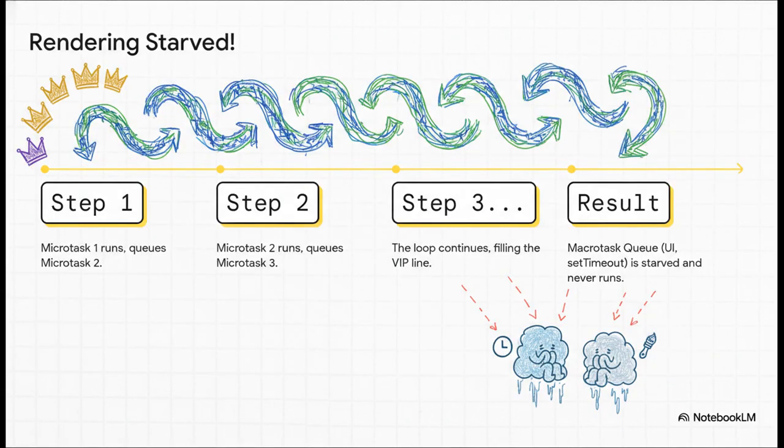And this visualizes that trap perfectly. The first promise microtask runs, and the very last thing it does is queue up the next promise microtask. The event loop checks again, sees the new VIP in line, and lets them in. This cycle just repeats and repeats and repeats. Meanwhile, our setTimeout and the UI rendering task, they're just stuck outside in the cold, never ever getting a turn. The rendering engine is literally being starved.